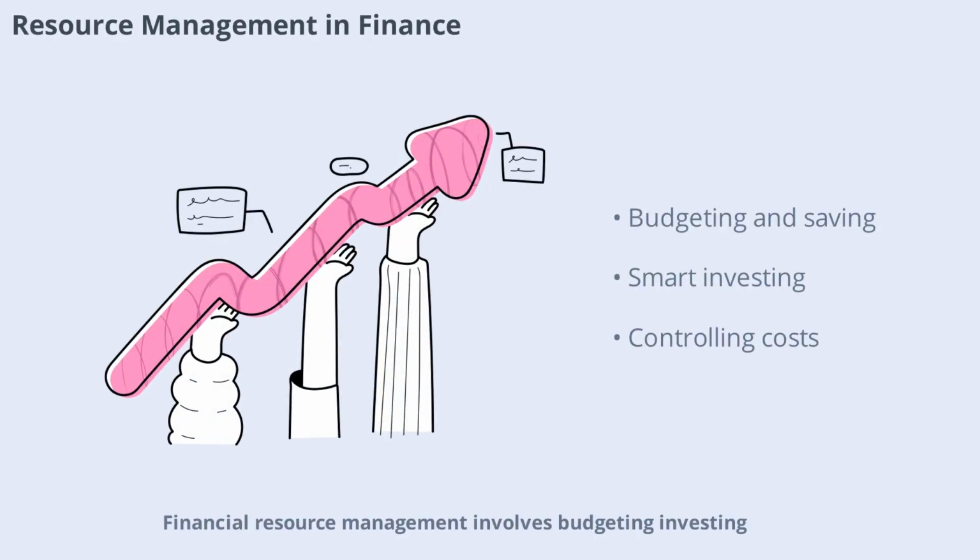Financial resource management involves budgeting, investing, and controlling costs. Individuals, businesses, and governments all need to manage money wisely to achieve their goals. This includes saving for the future, avoiding unnecessary debt, and making smart investments. Let's see how financial resource management supports economic stability and growth.